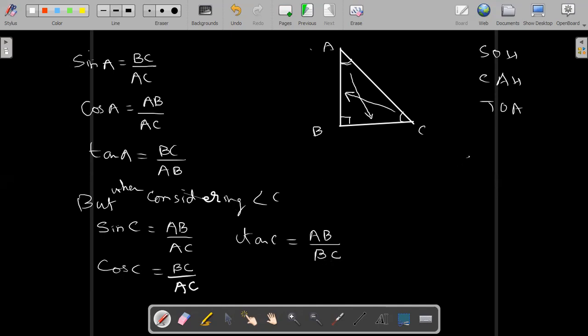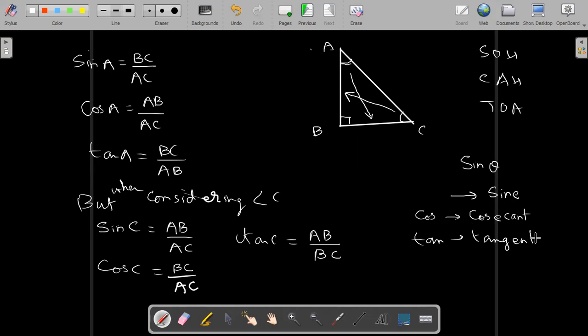One more thing: we are writing sin A or sin theta, but its full name is sine, S-I-N-E. Similarly, the full name of cos is cosine, and the full name of tan is tangent.